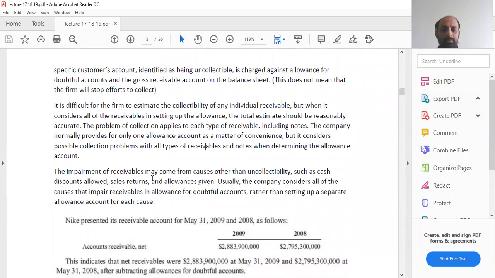The impairment of receivables may come from causes other than uncollectability, such as cash discount allowed, sales returns, and allowances given. For example, a customer bought a car from you on account, and after 3 months, when he's unable to pay, the customer says you can take the car back. So obviously then you'll have a sales return, you'll have to adjust the sales, and with that you will have to adjust the account receivable, and obviously also the provision for the receivable, you will also have to adjust that.